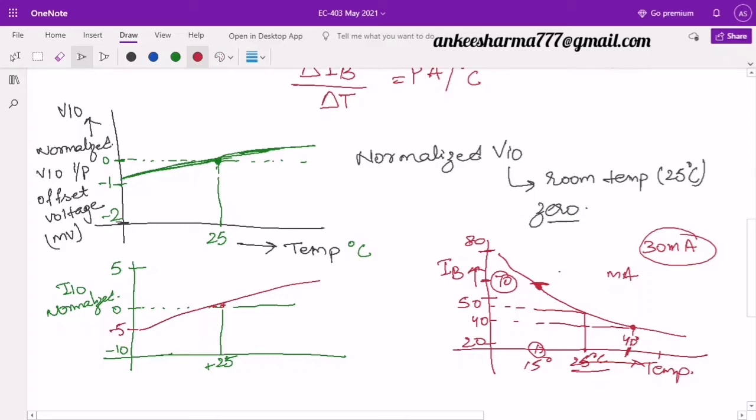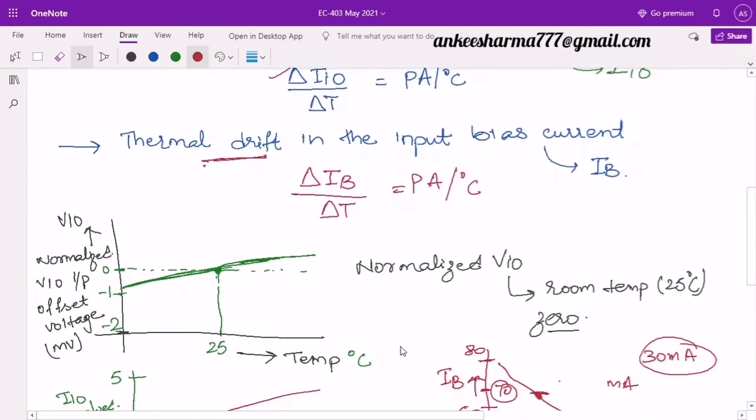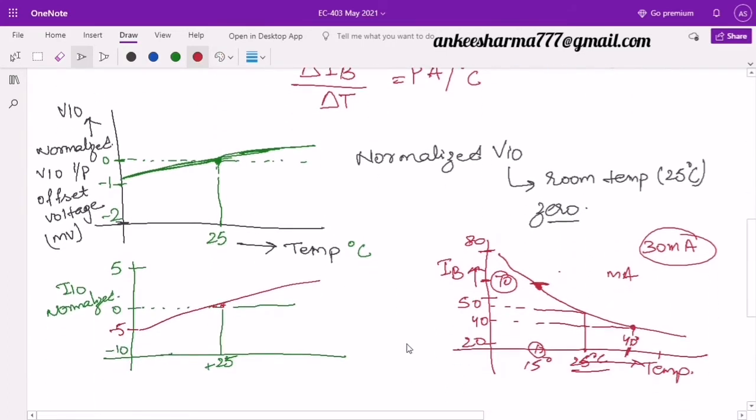Is it clear to you why these thermal drifts are important and how they have been overcome with the help of the data sheets? Right? So I guess it is clear to you.